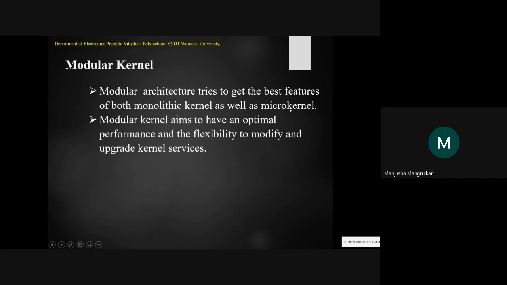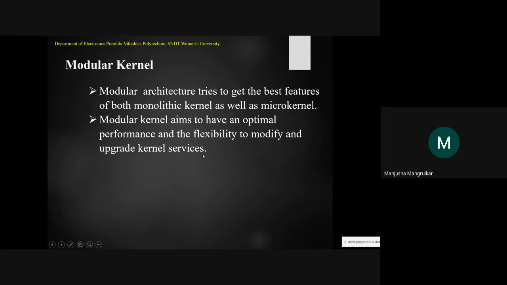Whatever the best feature in a monolithic kernel is taken into the modular, and whatever the best feature in a microkernel is taken into the modular. Modular kernels aim to have optimal performance and flexibility to modify and upgrade the kernel services.